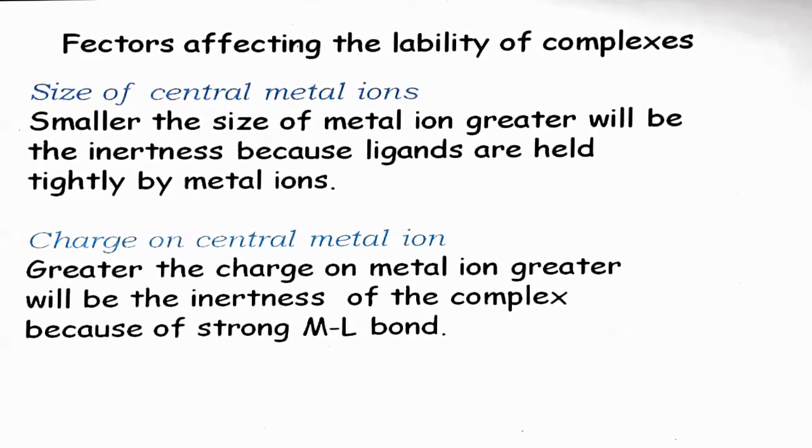This criteria, that is size and charge of the central metal ion, was unable to explain lability and inertness properly. It was found that in some metals where the same charge and size was there, even then their nature, meaning their inertness and lability, were different.